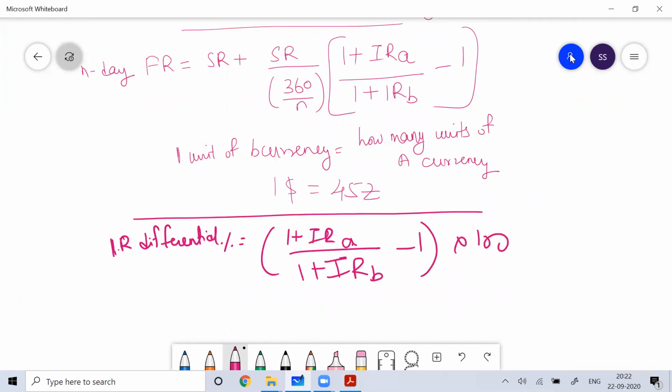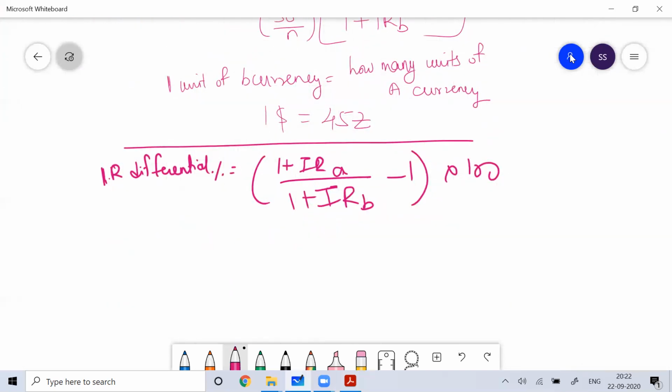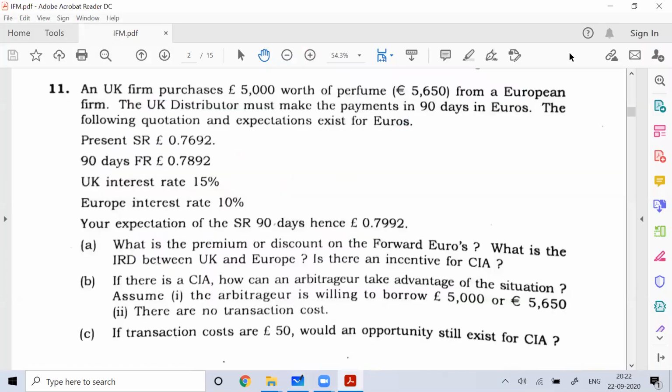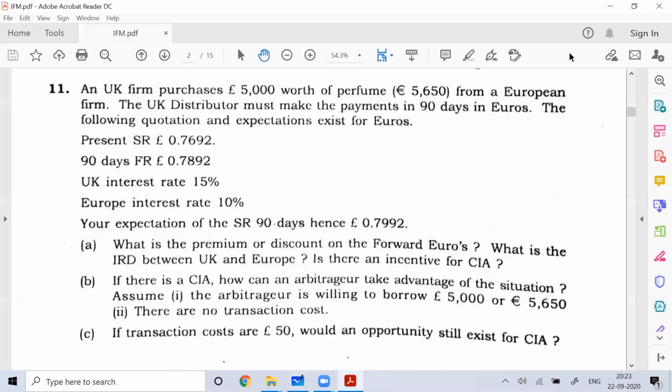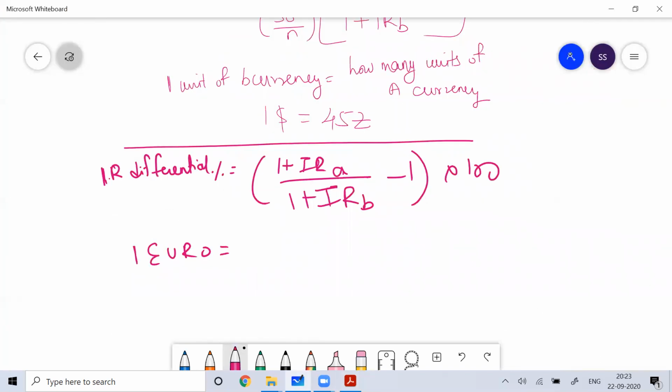You want it in percentage form. Now here you can see the exchange rate is given: 1 euro is equal to some pounds. It doesn't matter how much in pounds, because I want the interest rate difference. So 1 euro is equal to 0.7692 pound. That is given to you.